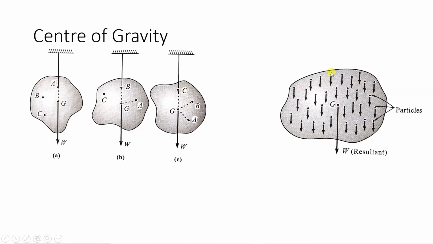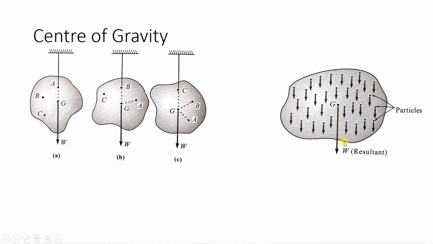Now this body has been shown over here, one more body. This body is made up of a number of particles. Every body is attracted towards the center of the earth, and the distance of this particle from the center of earth is very large. So you can consider that all these forces are parallel. So this is a case of which type of system? Parallel force system. So what we will do is we'll convert all the forces into a single force, which is what? Resultant. So here you can see this point G has been marked, which is called center of gravity, from where weight W is acting, which is the resultant.